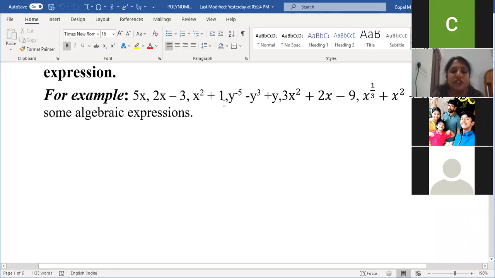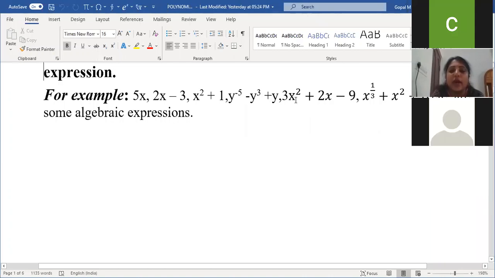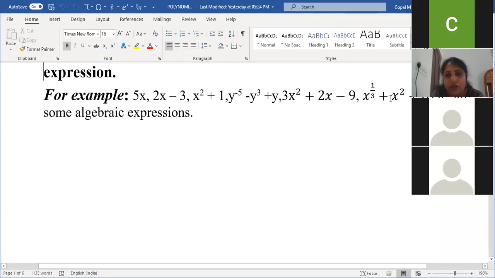Here, if no number is written, 1 is always the universal coefficient. What is the coefficient of x square in this expression? 3. Second term, coefficient of x? 2. Here, the coefficient of x power 1 by 3 is 1. Coefficient of x square is 1. So you have understood the meaning of terms, degree, and coefficient, right?